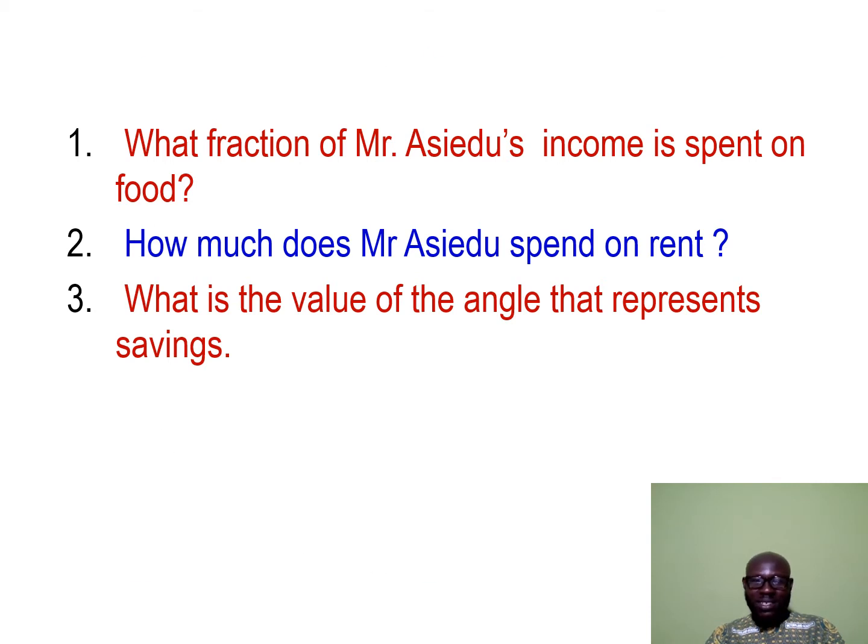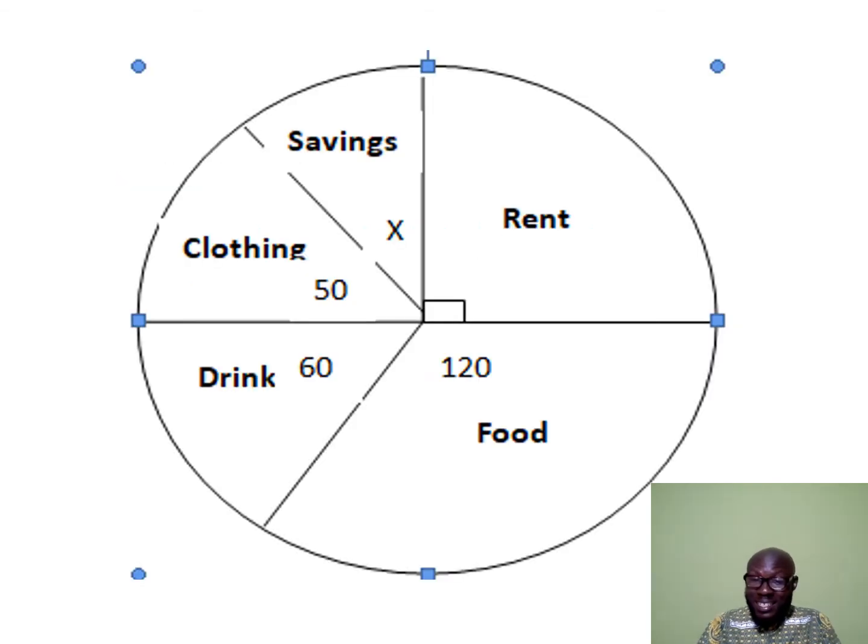All right, now that is the display diagram for you. We have the items, that is the expenditure of Mr. Esiedu, and the monthly income of Mr. Esiedu is 1,800 Ghana cedis. That was the monthly income given. Correct? Now we have to use the chart, so this one becomes our chart. Correct?